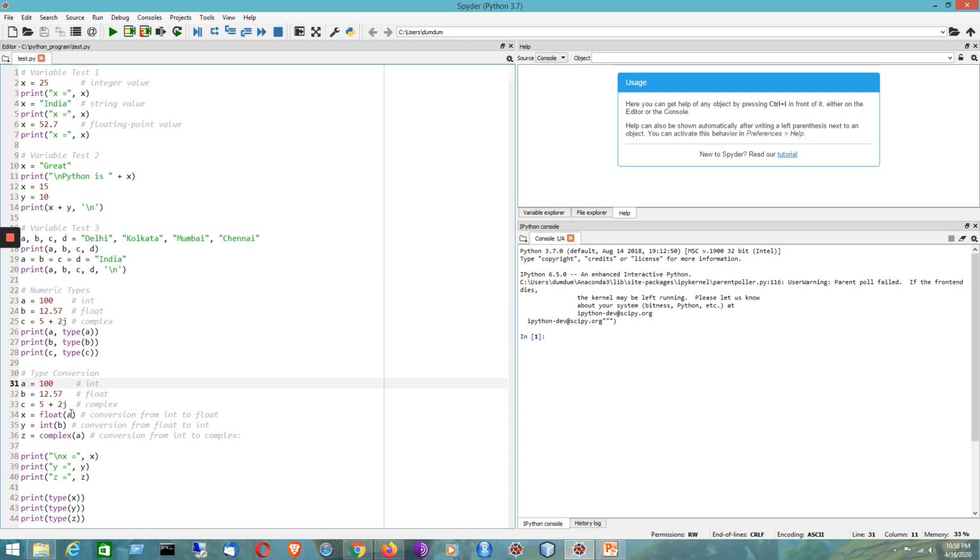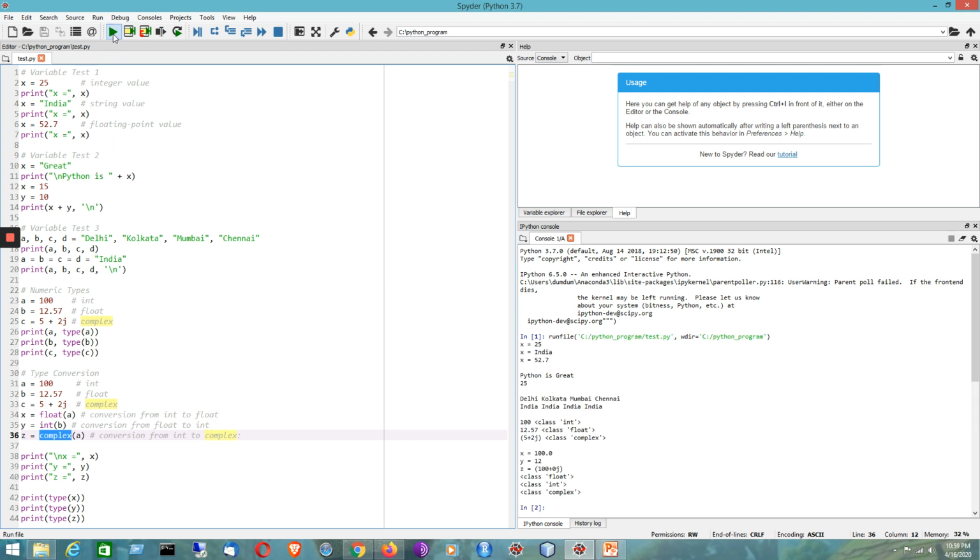Now we can convert the integer number a to a floating point number. Similarly, we can also convert a floating point number to integer number by using int function. Similarly, we can also convert the int number to complex number by using the complex function. Now we can show them by using the print function, and finally we can also show their types. Now I would like to run the program, and then I will discuss about the output that I have got here.